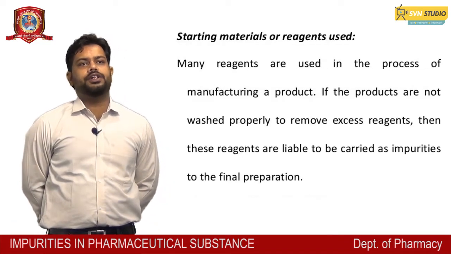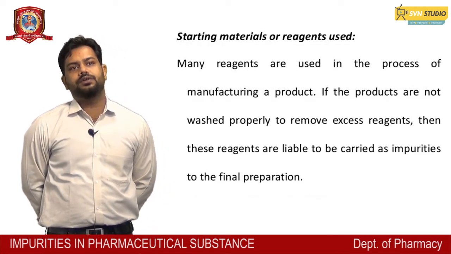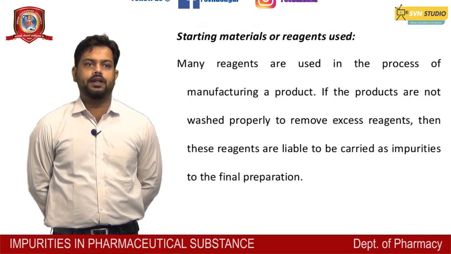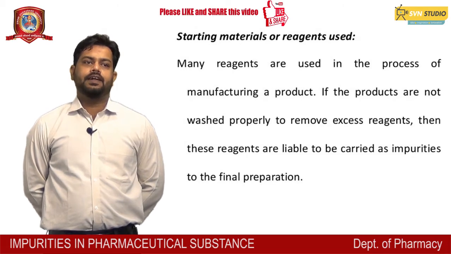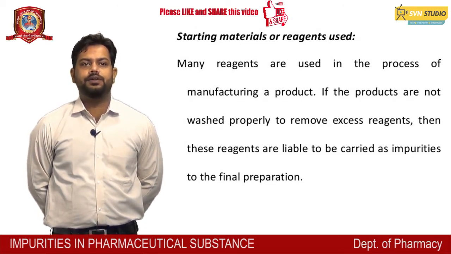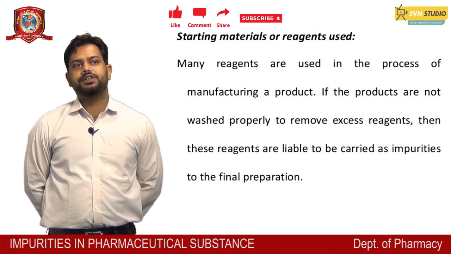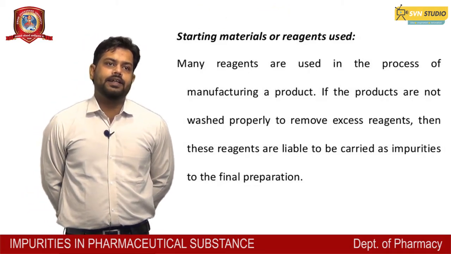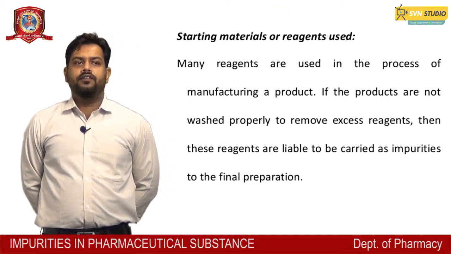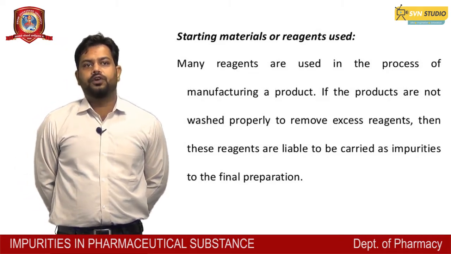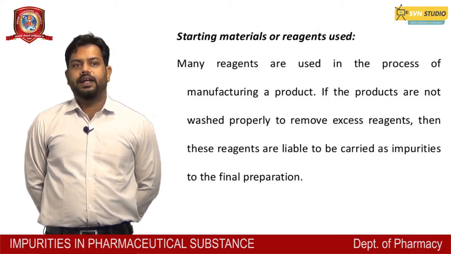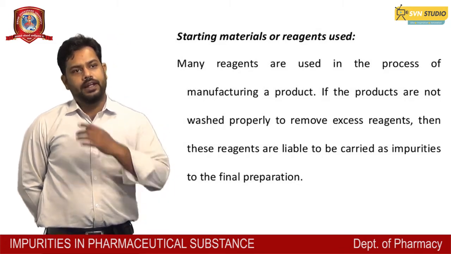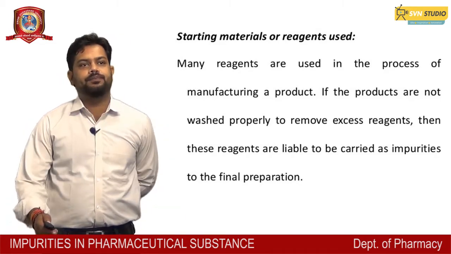The raw materials used may be highly deteriorated, and so may equipment, reactions and intermediate products. Next, the reagents used. Many reagents are used in the process of manufacturing a product. If the product is not washed properly to remove excess reagent, then these reagents are liable to be carried over as impurities to the final product. So the main point is that when the product is ready and not properly washed to remove the excess impurity, some impurities may be carried over to the pharmaceutical product in the final preparation of the substance.